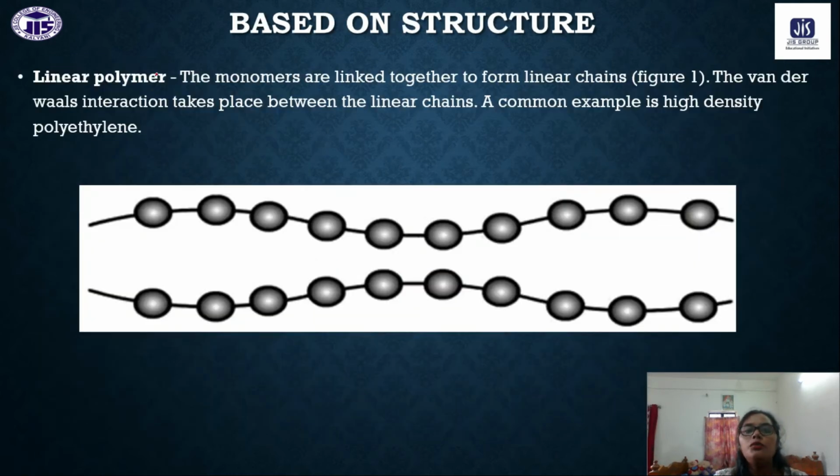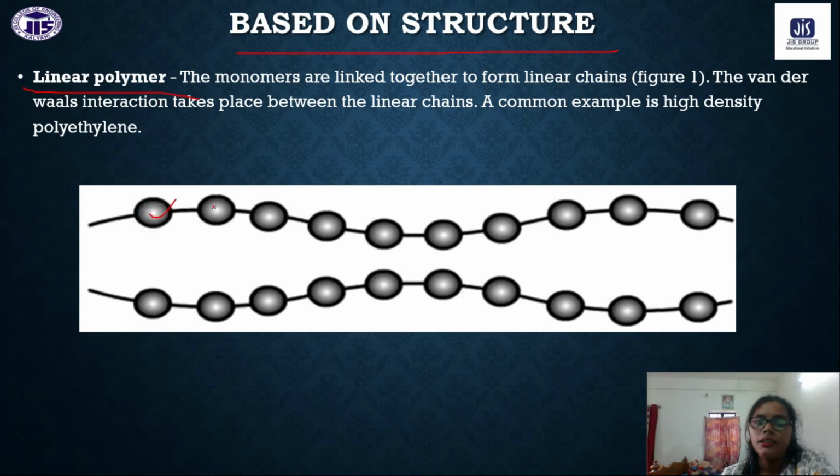Okay, now we will discuss the classification of polymers based on structure. Generally, there are three types of polymer based on the structure we have: one is linear polymer, one is branched polymer, and one is cross-linked polymer. So, linear polymer, these beads are the monomers.